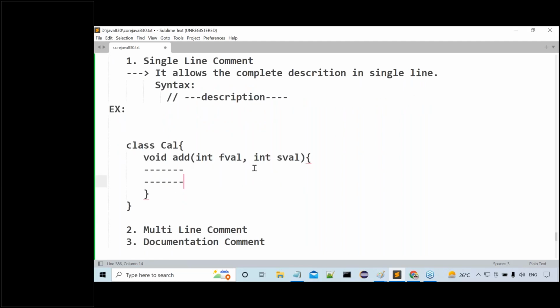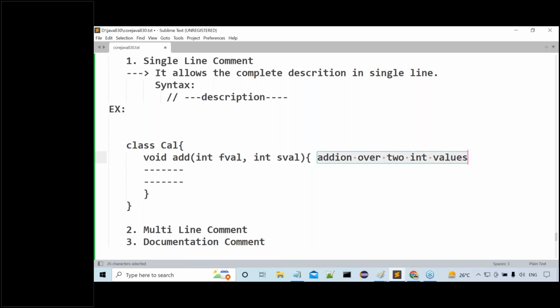Okay, fine. Now my intention is what? I want to give some description about this add functionality. I want to give the description like what? It performs addition operation over two int values. Addition over two int values, that's the point I'm telling here. Is this a description or not?